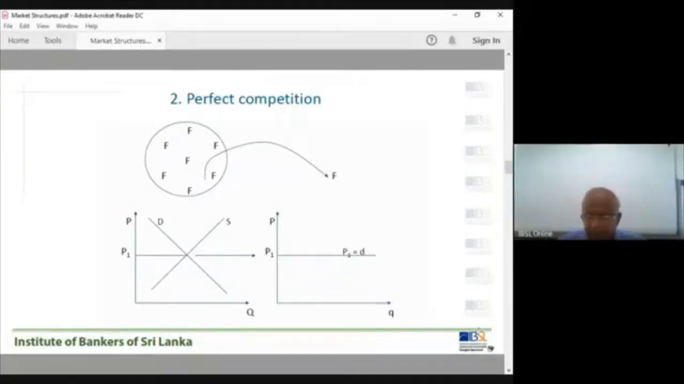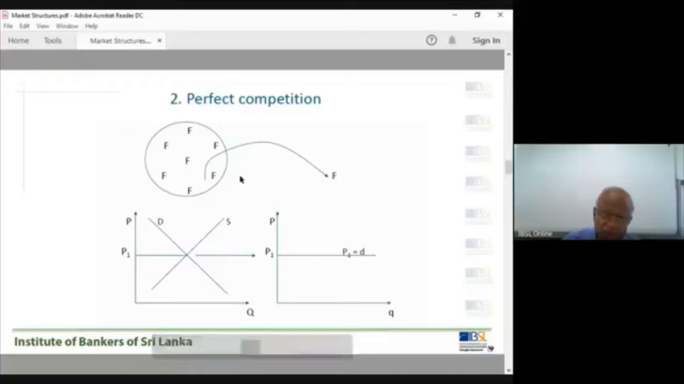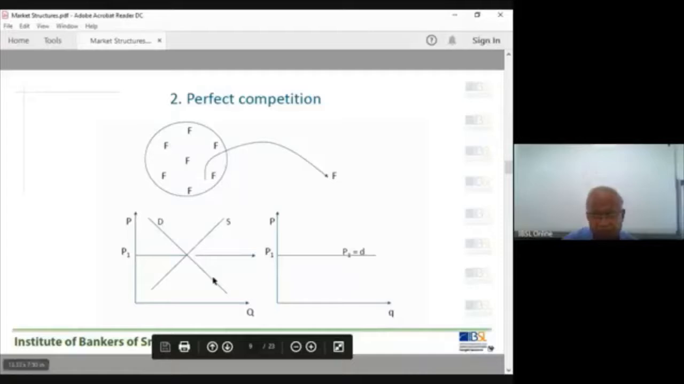I'll draw it again. So I'll explain that this is the industry. N stands for the number of firms. Large number of firms, 10,000, 20,000, 30,000 firms in the industry. If you take one firm, now we discuss the diagram: on the left is the industry demand and supply curve.